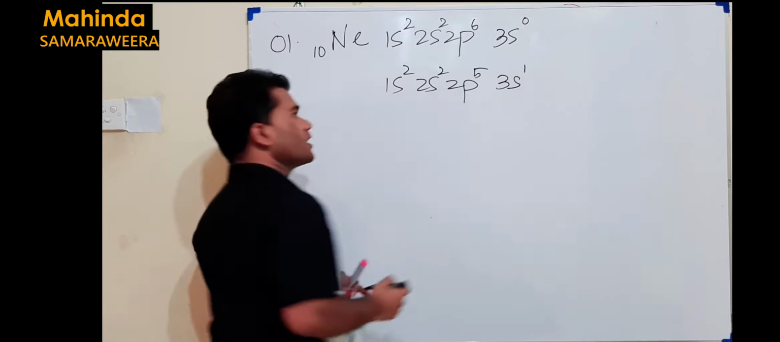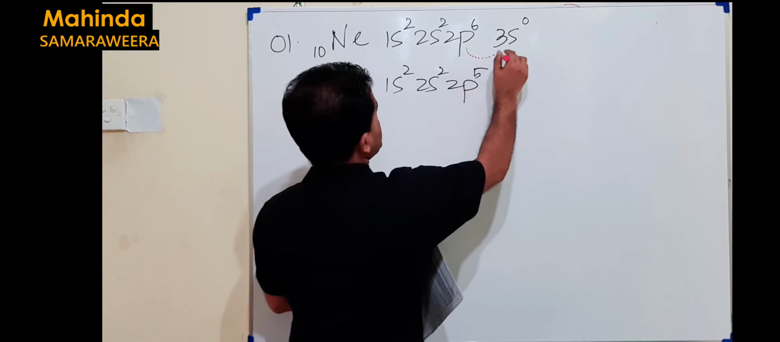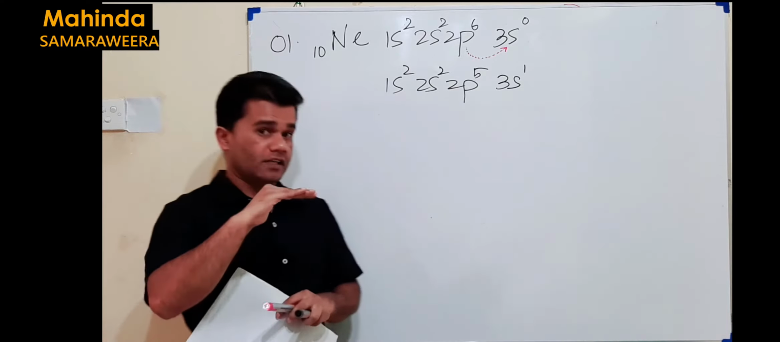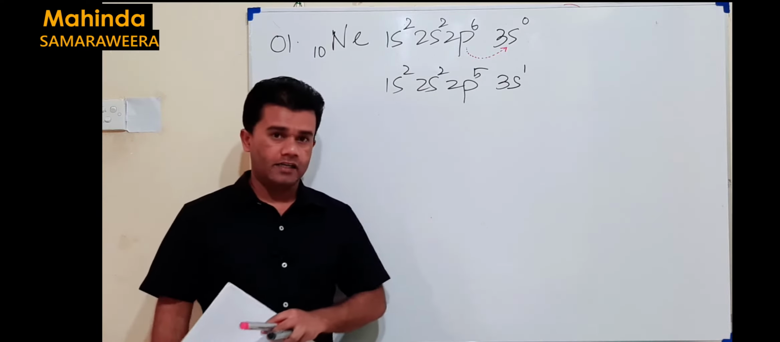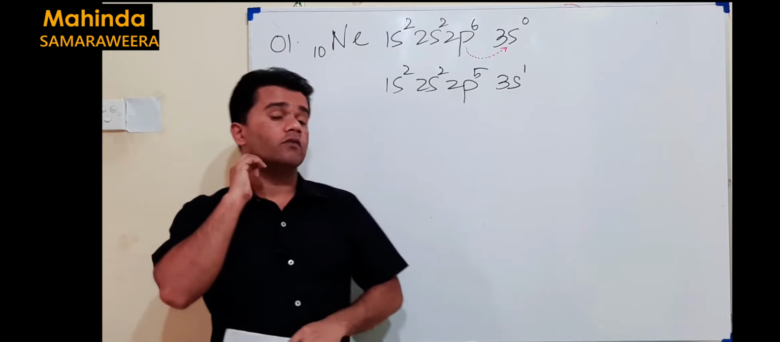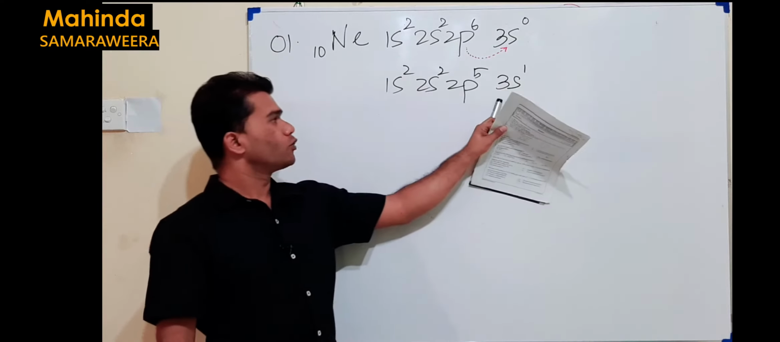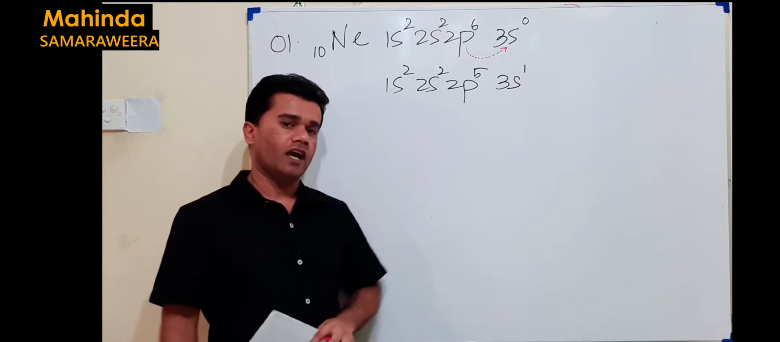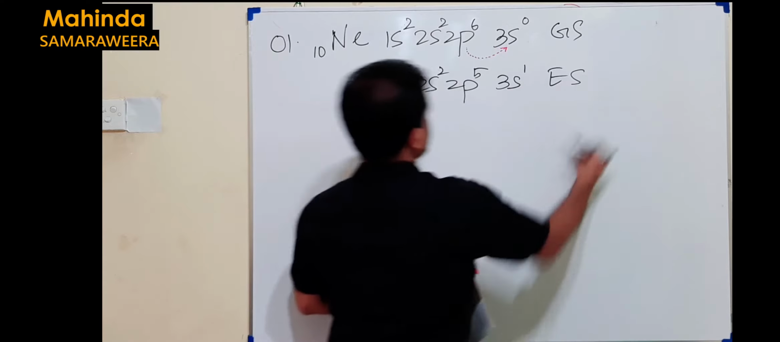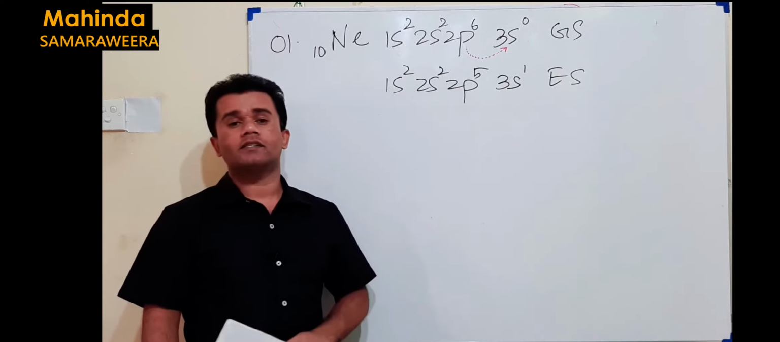To get this configuration, what has happened here is that one of the 2p electrons jumped to 3s. We know a 2p electron has low energy, 3s has higher energy. When an electron jumps from a lower energy level to a higher energy level, that is called excitation. So because of that, this actually represents the excited state of neon, not the ground state, right? So this is the ground state. This should be the excited state. So your correct answer for that should be the excited state of neon. That's the third answer.